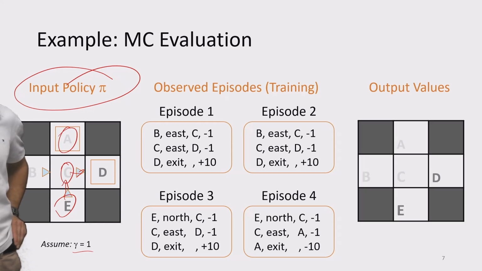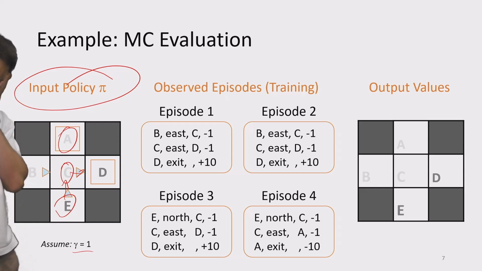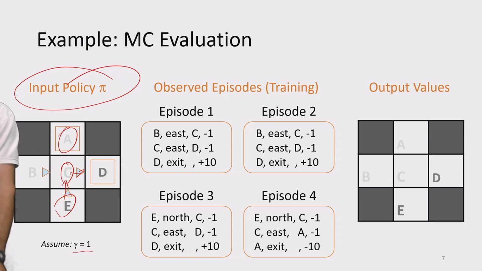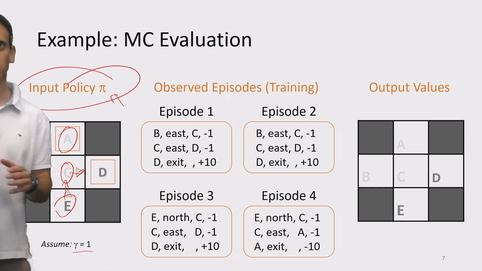Okay, so now let's try to compute the Q values based on these episodes, on these samples, right? So for each state and action pair, we simply compute the average outcome that we saw from that point onwards towards the end, right? So let's, for instance, start from state B. So state B, we always performed action east. So what is the Q value for B east? Actually, let's do the state value. Okay, so we have a set policy, a deterministic policy. So the state values would be the same. Let's do this for simplicity.